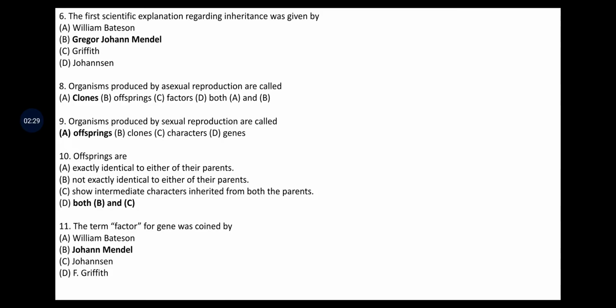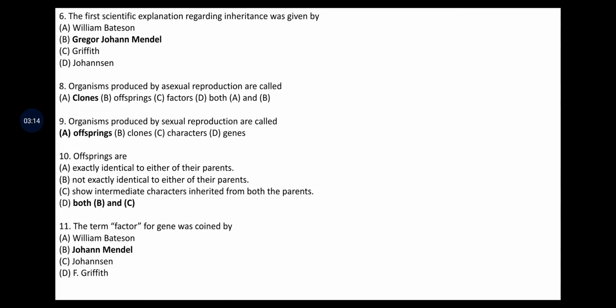Organisms produced by sexual reproduction are called offsprings, clones, characters and genes. The answer is obviously offsprings. Offsprings are, the four options: exactly identical to either of their parents, not exactly identical to either of their parents, show intermediate characters inherited from both the parents, and both B and C. The answer here is both B and C, because offsprings are not exactly identical to either of their parents and they may show intermediate characters inherited from both the parents.